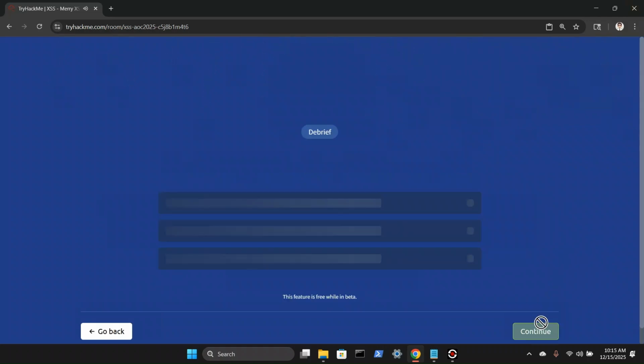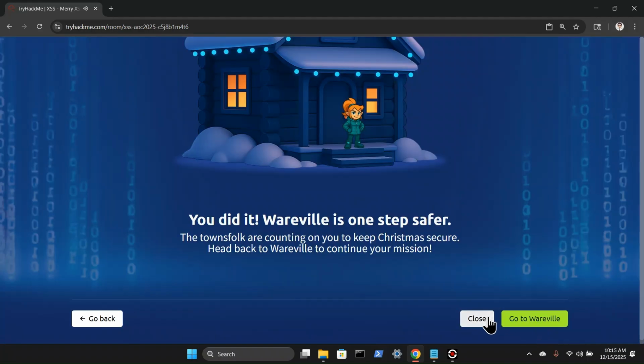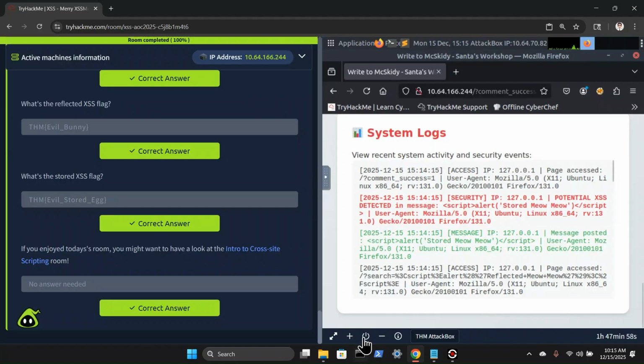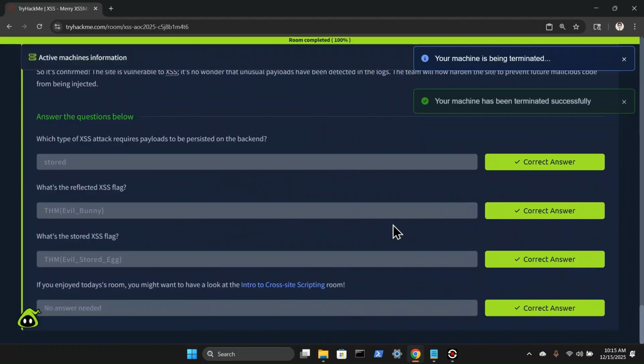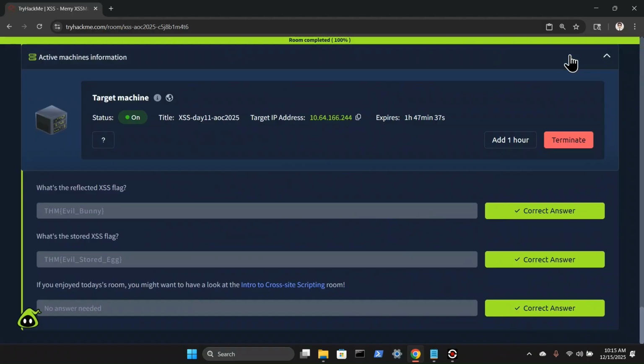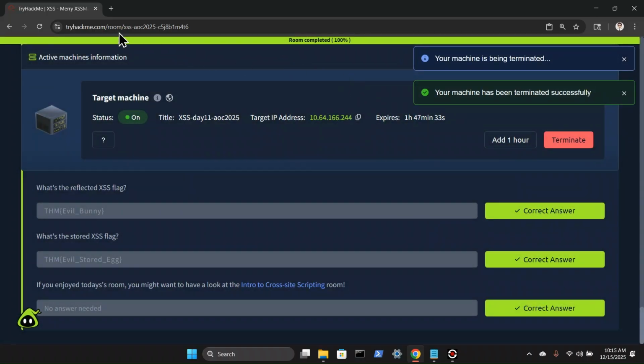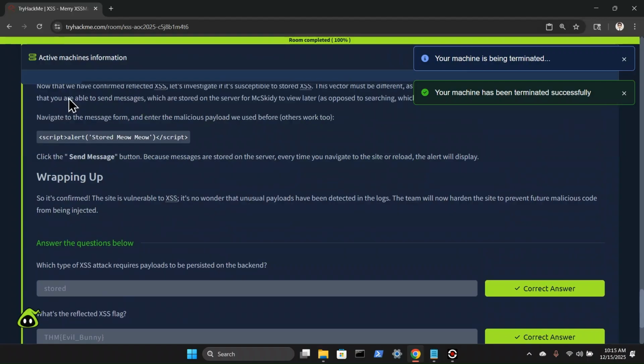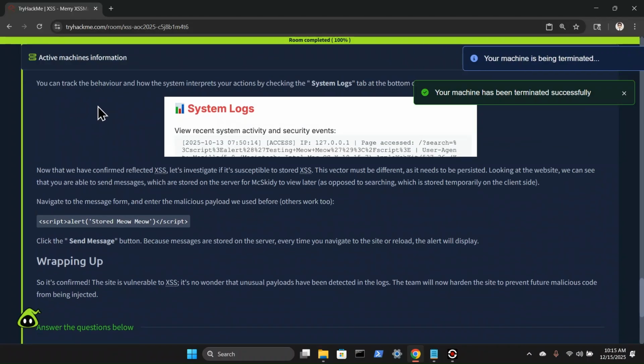And we're going to click out of here. Continue. Close. Let's go ahead and terminate this machine. And last but not least, let's also terminate this one. And that is going to be it for day 11.